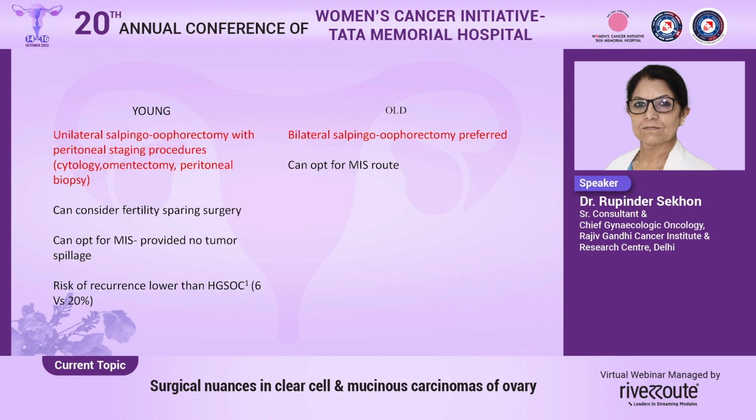For the young, unilateral salpingoophorectomy with peritoneal staging procedures can be done. We can do fertility-sparing surgeries, and we can do it through the MIS route. Risk of recurrence is much lower in the mucinous tumors than for the high-grade serous tumors, being 6 versus 20%. For the older age group, of course, we would prefer to do a bilateral salpingoophorectomy.